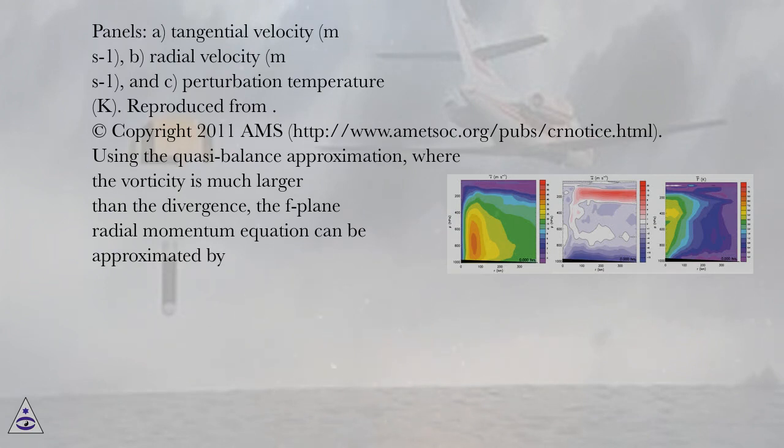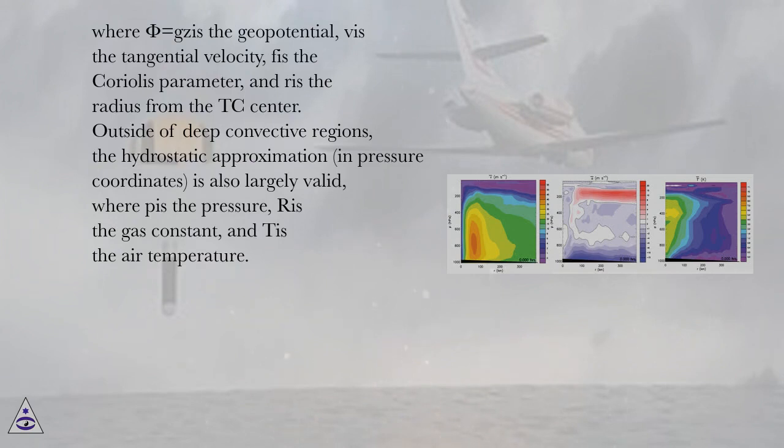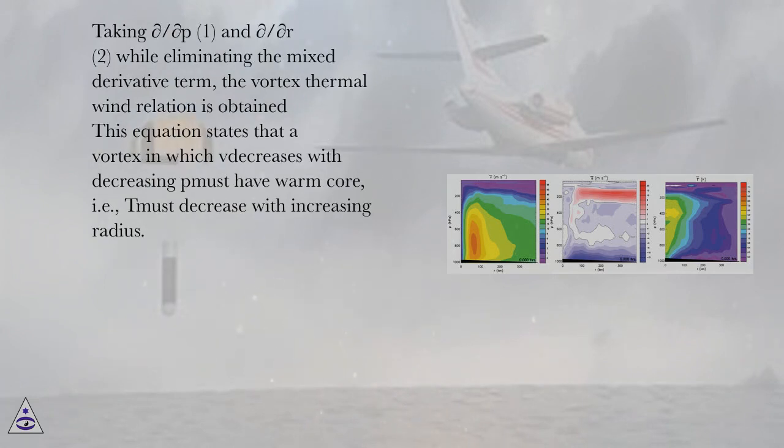Using the quasi-balance approximation, where the vorticity is much larger than the divergence, the F-plane radial momentum equation can be approximated by where phi equals z the geopotential, v is the tangential velocity, f is the Coriolis parameter, and r is the radius from the TC center. Outside of deep convective regions, the hydrostatic approximation, in pressure coordinates, is also largely valid. Where p is the pressure, R is the gas constant, and T is the air temperature. Taking d/dp of equation 1, and d/dr of equation 2, while eliminating the mixed derivative term, the vortex thermal wind relation is obtained.